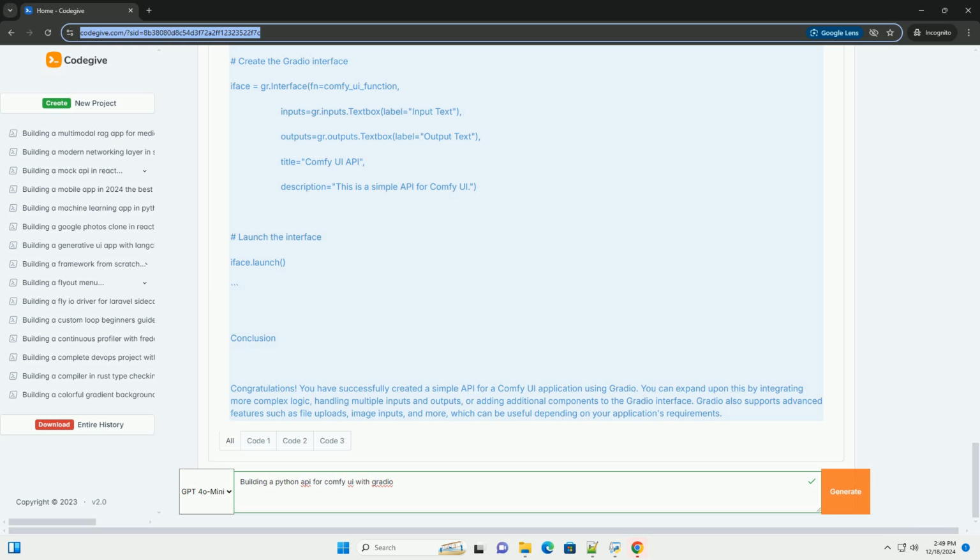Conclusion. Congratulations! You have successfully created a simple API for a Comfy UI application using Gradio. You can expand upon this by integrating more complex logic, handling multiple inputs and outputs, or adding additional components to the Gradio interface. Gradio also supports advanced features such as file uploads, image inputs, and more, which can be useful depending on your application's requirements.